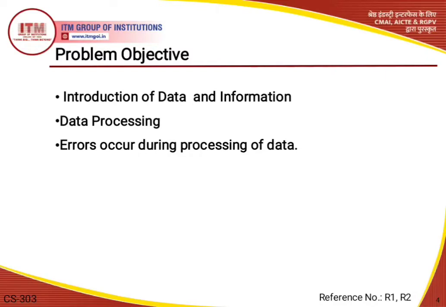That means what is data processing, how can we handle the data cycle, and what type of allocation techniques we need whenever we are processing our data. I have also included errors that occur during processing of data. So basically, these three problem objectives are what I have included in today's lecture.